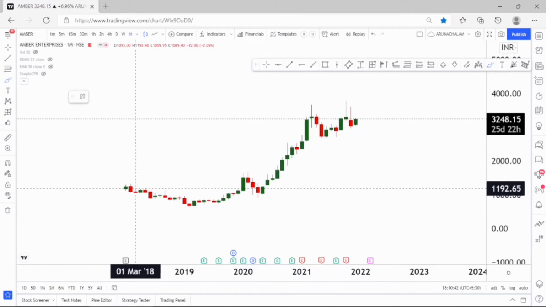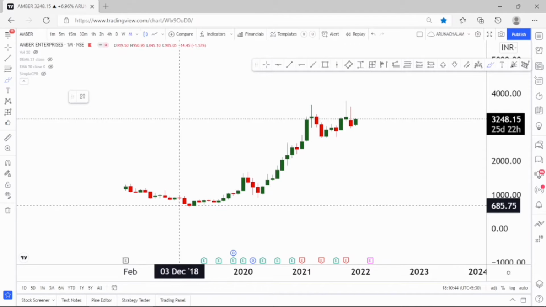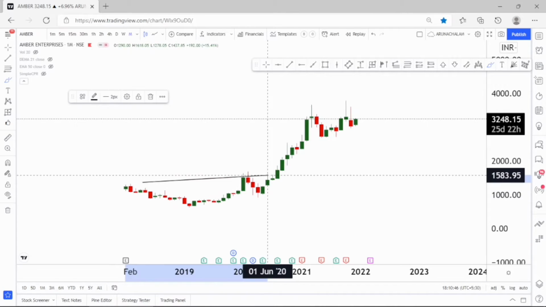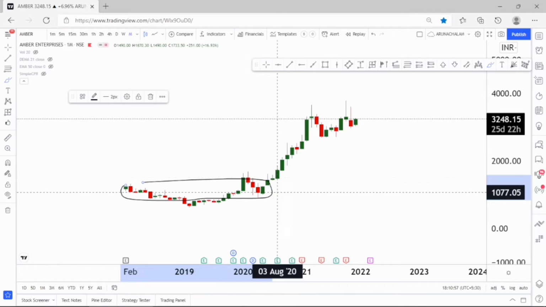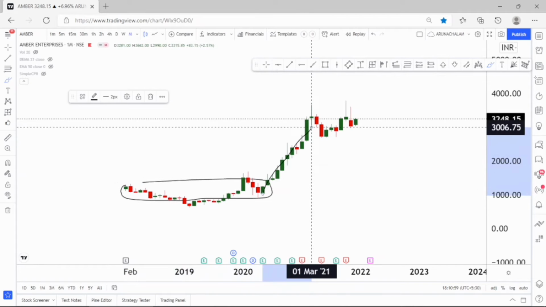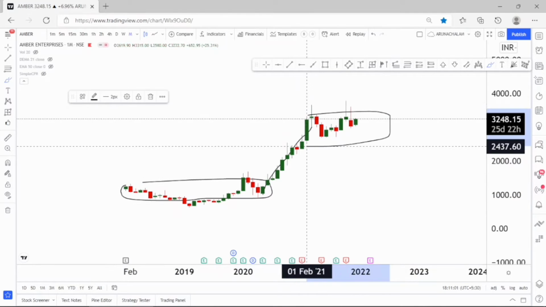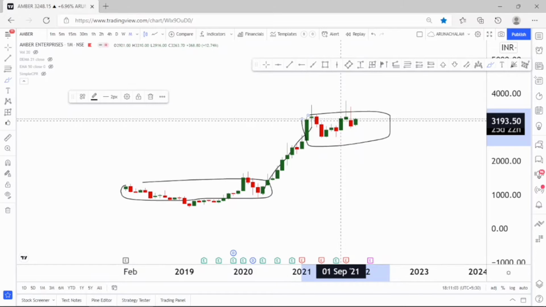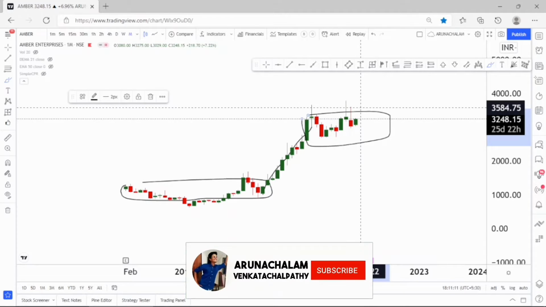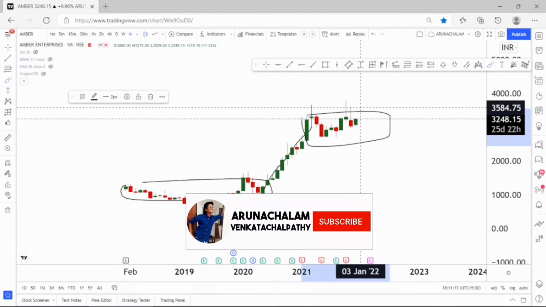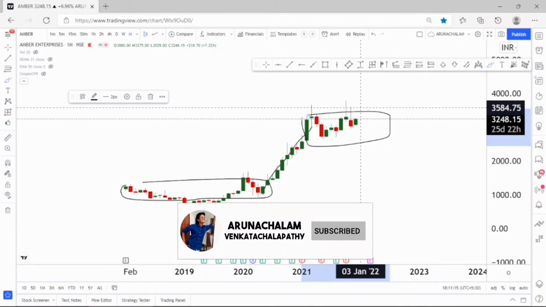The stock was listed around the price range of 1000 and it fell down to the price range of 650. After a good range of consolidation, the stock started moving higher. After a good rally, the stock once again started distributing. So it's distribution actually. We can consider the price range of 3800 as the primary target in the stock. If the stock breaks the price range of 3800, then we can consider this a reaccumulation zone. This stock gave a clear reversal in the weekly chart.